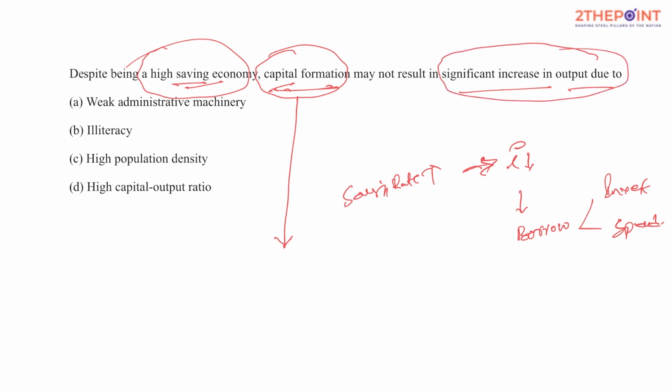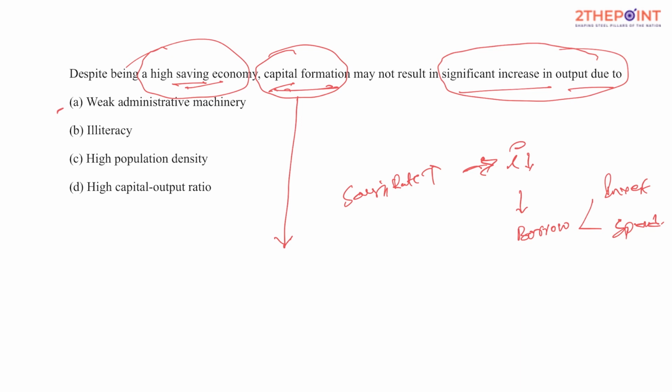Let's look at the options. Weak administrative machinery, maybe this could be one reason. But here you are not being given options like 1, 2, 3 or 2, 3, 4, so let's try to find out which of these 4 options seems to be the best. Imagine you are a manager of a company with poor administration skills, and you don't know how to transform wealth into assets, how to transform investments, and how to transform raw materials perfectly into various goods and services. Weak administration would many times result in disproportionate use of wealth, wastage of wealth and wastage of resources. Maybe that results in less output.